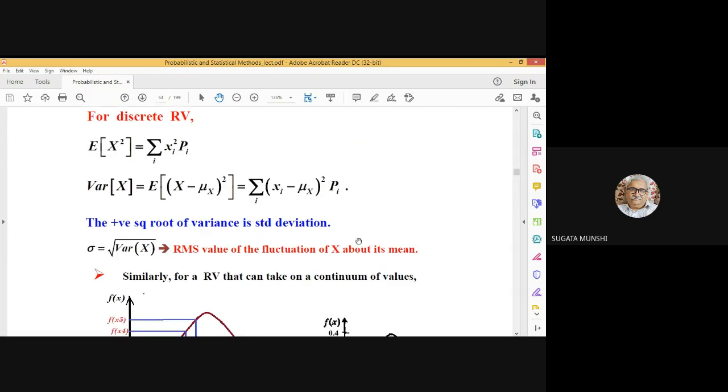Now come to the case of a continuous random variable.